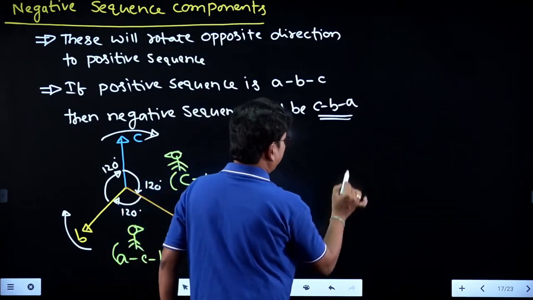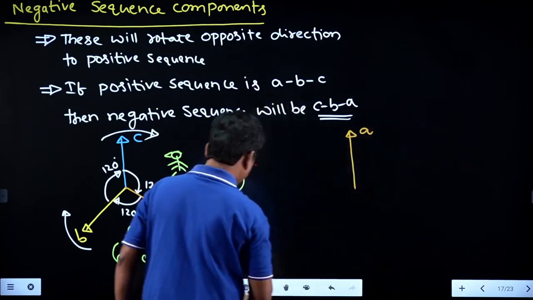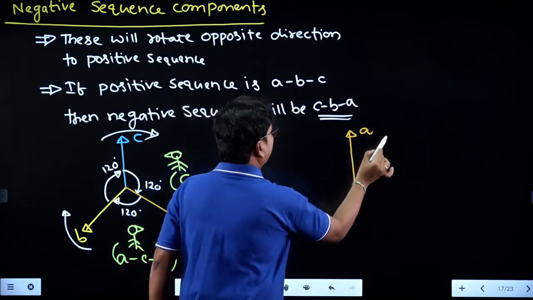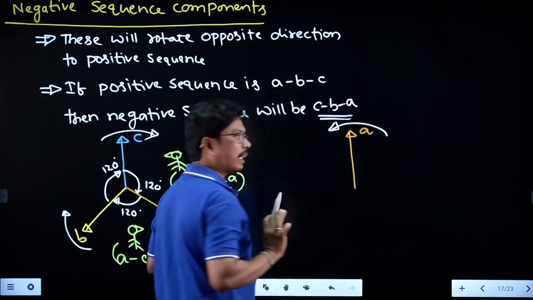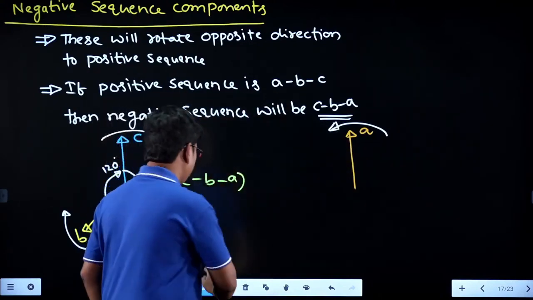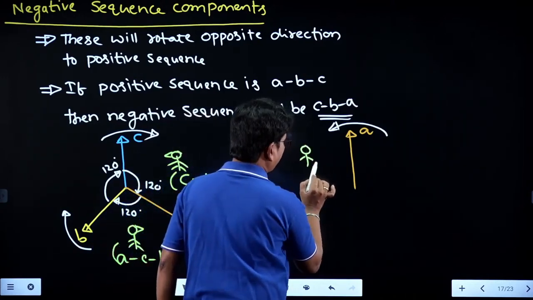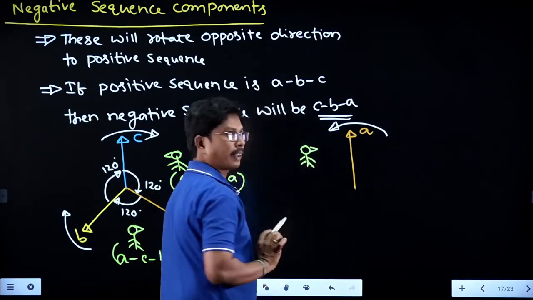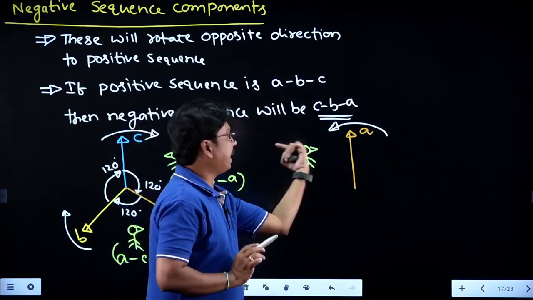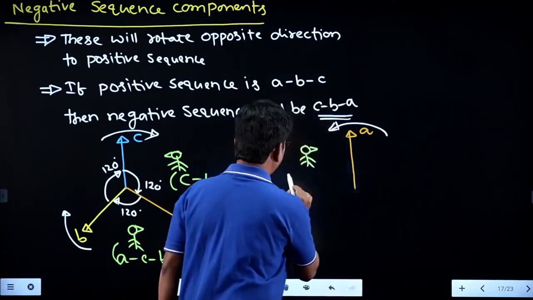First of all, I am drawing A phase here. Phase A. Now, in which direction it is going to rotate? Anti-clockwise direction. We are representing this one in the anti-clockwise direction. As it is rotating in anti-clockwise direction, the person has to stand here and he has to look in this direction. So that A is meeting him. Then what you have to get? ACB.